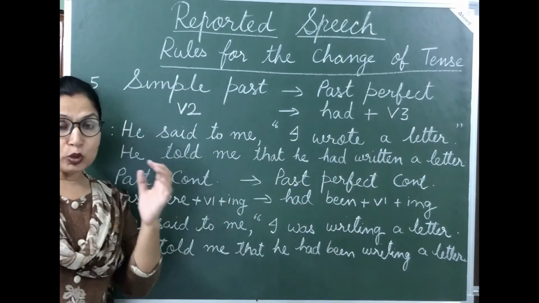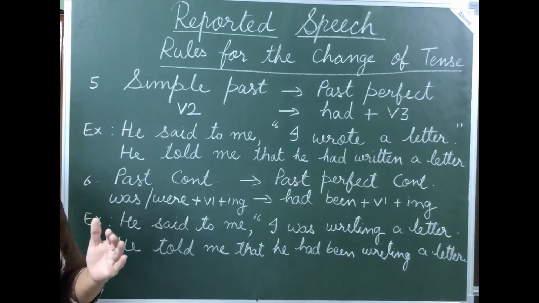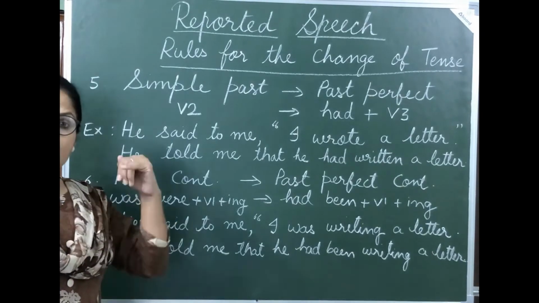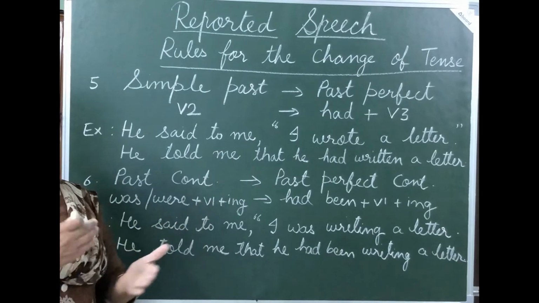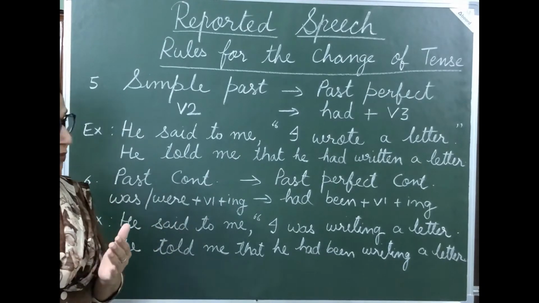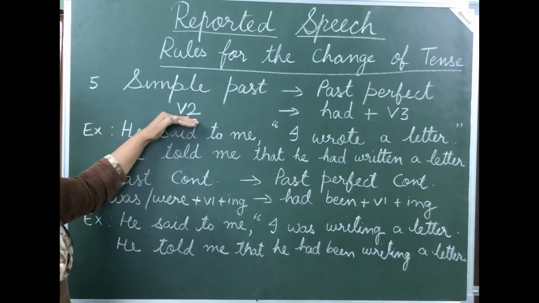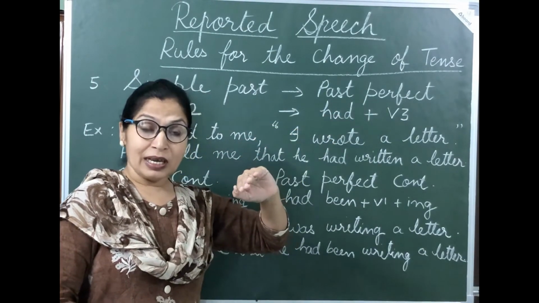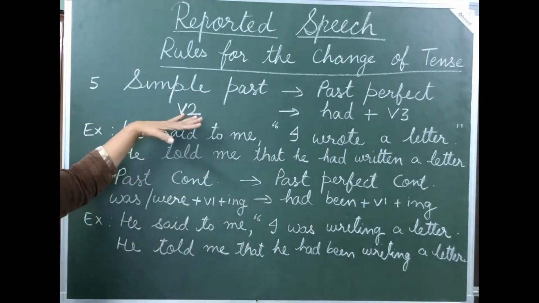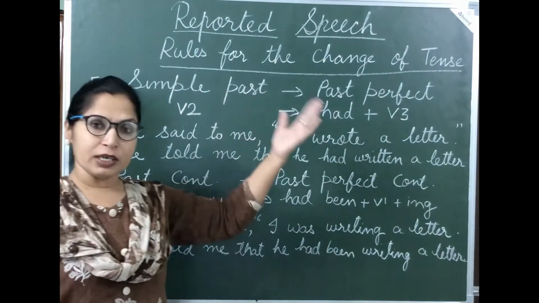See students, most of the times I have seen what students do. They change simple present into simple past, that is first form of verb into second form of verb. And now this second form of verb is to be changed into had plus third form of the verb. And students, what they do, they change second form of verb into third form of verb.